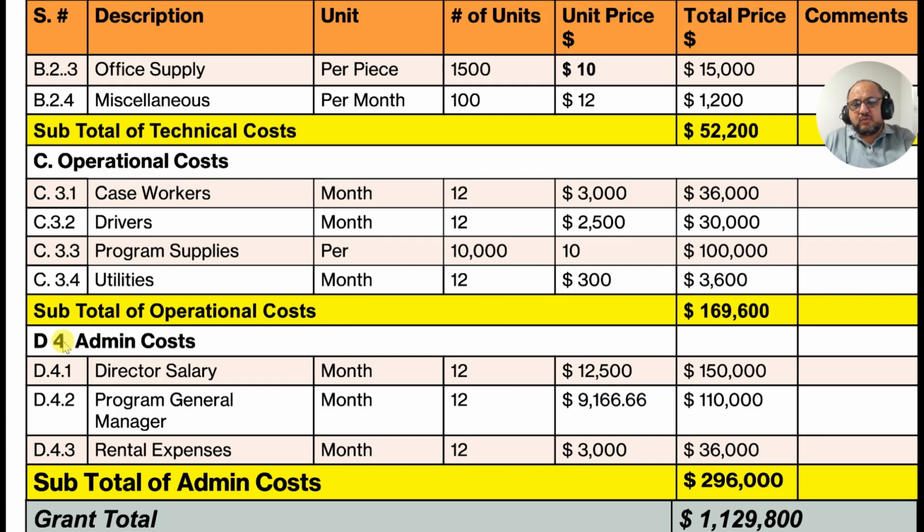And the last, fourth one, D4, is admin cost. This is used for the office which is preparing this budget. These are their administrative costs, such as providing salaries, rental expenses, maintenance of the office, some taxes payable, and so on. It depends upon the policy of the firm. So let's start how to prepare it.